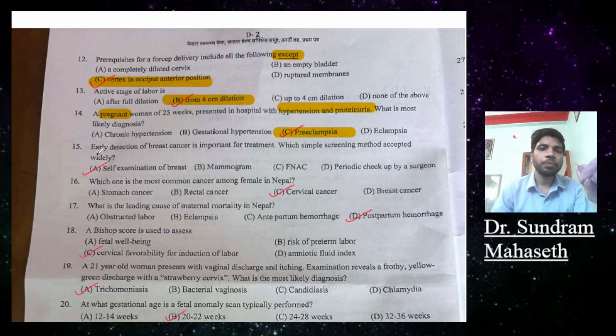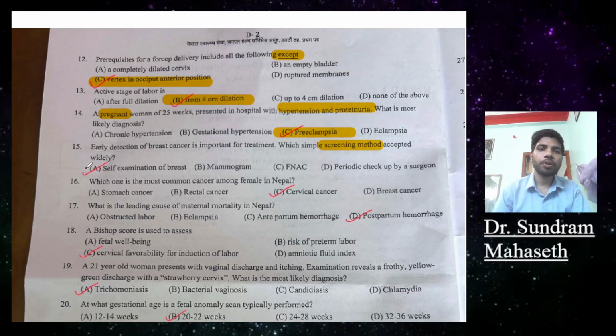Question number 15. Early detection of breast cancer is important for treatment. Which simple screening method is widely accepted? It is not a diagnostic method, a screening method. Option A, self-examination of the breast; mammography; FNAC; and periodic checkup by a surgeon.